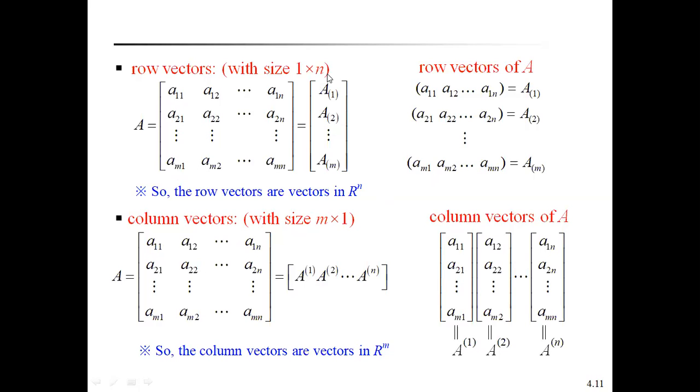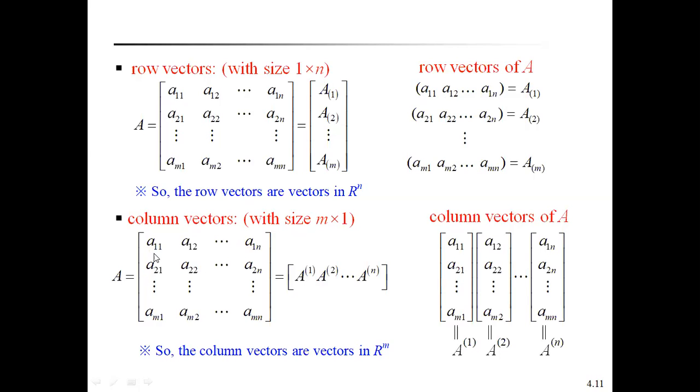Here it is 1 by n, and here m by n. Because the row is only one, there are n columns. See here, the row is only one. The columns are A11, A12, A1n. That's why it is 1 by n, the size of the row vectors. Column vectors means m by 1.